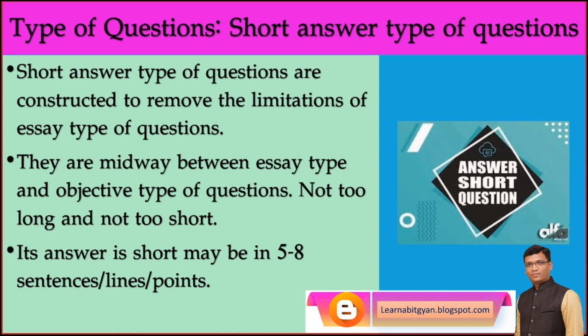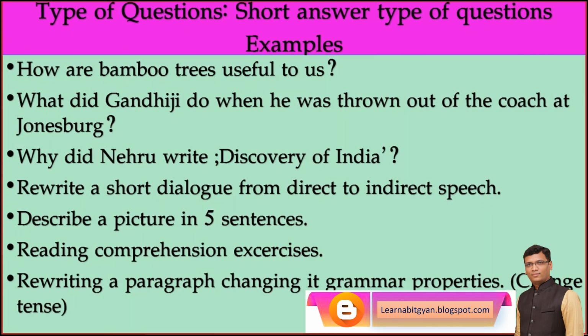Now, how can we decide what is short answer? Generally, it is a 5 to 8 line, 5 to 8 points, 5 to 8 sentences answer. Even 4 sentences. You have noticed in your question paper, there will be a question that says answer the following questions in 4 to 5 sentences shortly. These are the words used. So these are called short answer type of questions.